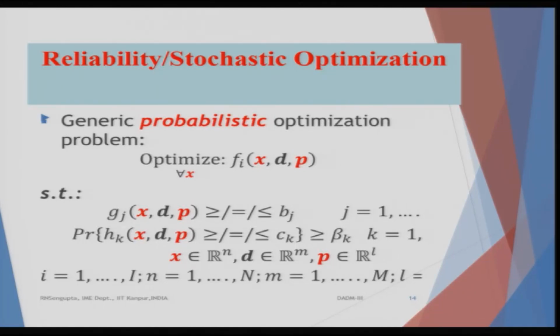So, you have the probability that h_k, which is a function of x, d, p, is greater than or equal to, or less than or equal to, c_k, and that has a probability of beta_k. Beta_k means there will be different values of betas, and that will depend on the decision maker who is going to make the decision and do the optimization. Again x is in the n dimension, d is m dimension, and p is l dimension.